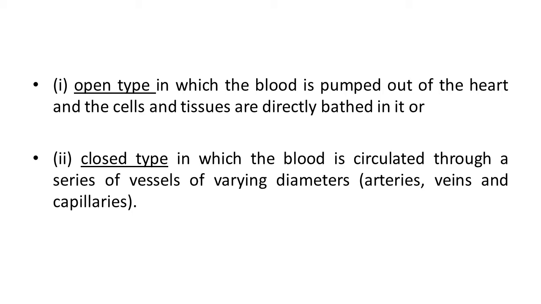The second type is the closed circulatory system, in which the blood is circulated through a series of vessels of varying diameters, like arteries, veins and capillaries. So regarding circulatory system in animals, mainly two types are observed: open type or closed type of circulatory system.